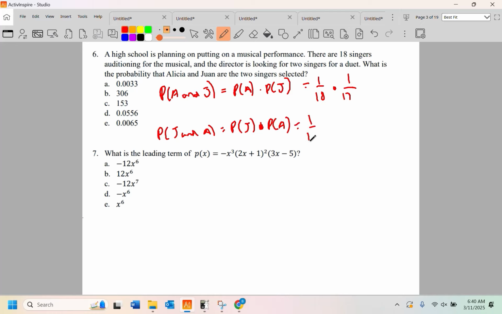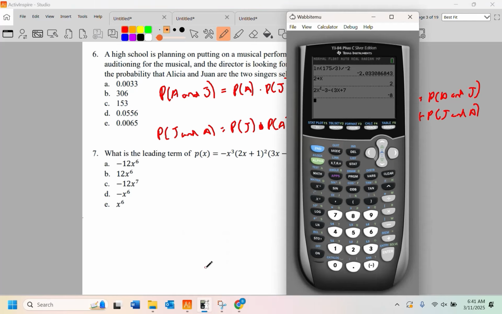If we reverse the order, we still have 1/18 times 1/17. Now, the probability of both is going to be the probability of A and J plus the probability of J and A. So I'm going to have to add those two things together. So let's see what 1/18 times 1/17 is. That's that, and I need to add it to itself.